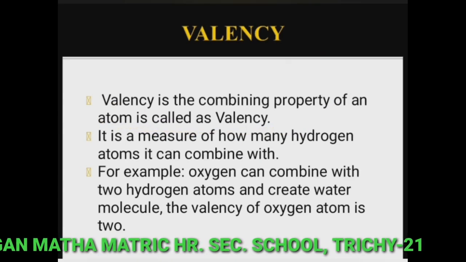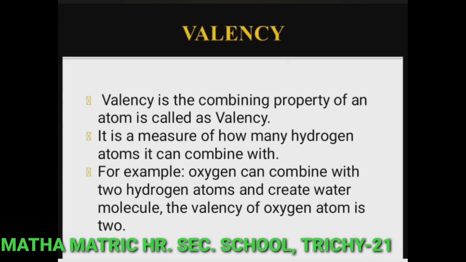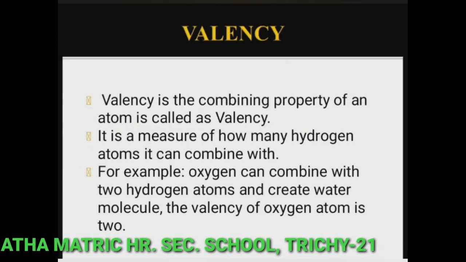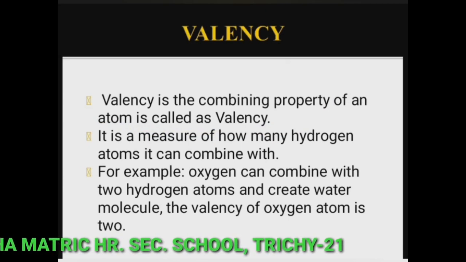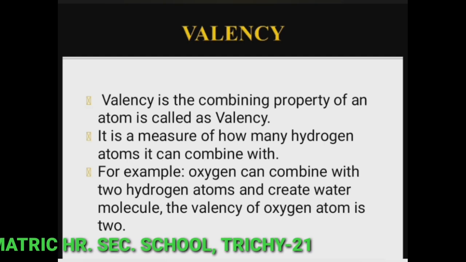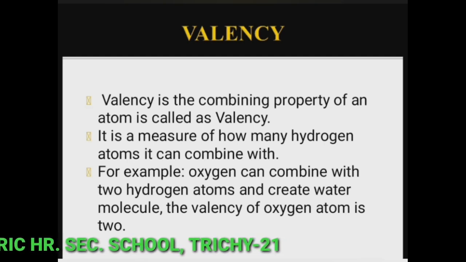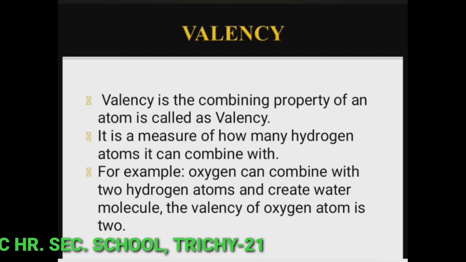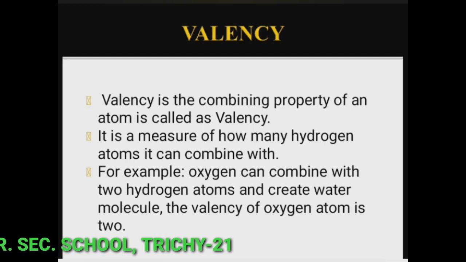Here atoms can share their electrons with other atoms. So valency is a combining property of an atom. It is a measure of how many hydrogen atoms it can combine with. For example, oxygen can combine with two hydrogen atoms and create water molecule.